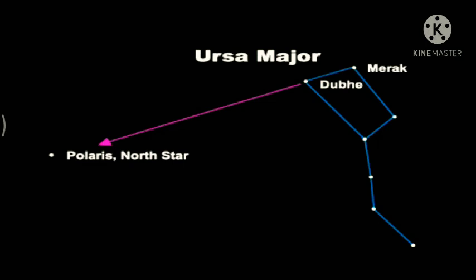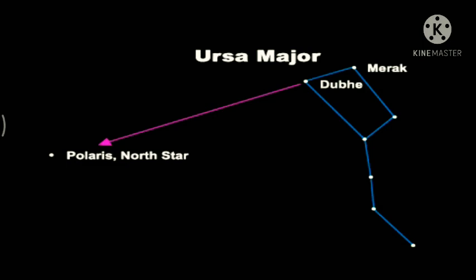All the stars of the Ursa Major that you can see here have got different mythological names according to Indian mythology. These 2 pointers at the end of the constellation have names. One is Merak and another is Dubhe. They always point towards the pole star, which is also known as Polaris or the North Star, and it's the brightest star.